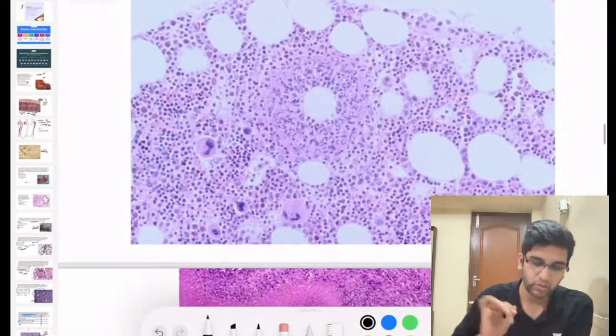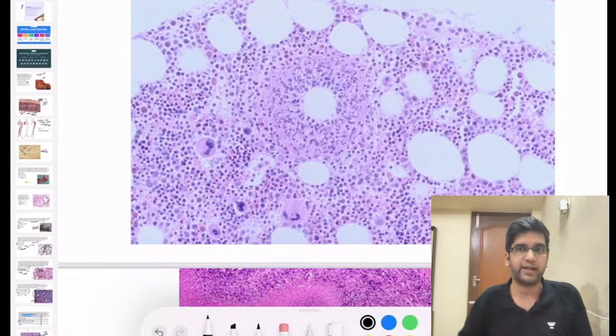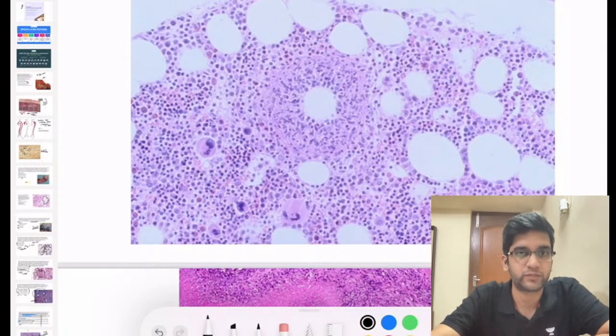Okay, what is this? There are two questions here which I'm going to ask. First, what tissue is this? Name the tissue, then we'll look at the diagnosis. What tissue is that? Then what diagnosis is that? Any guess on the tissue?